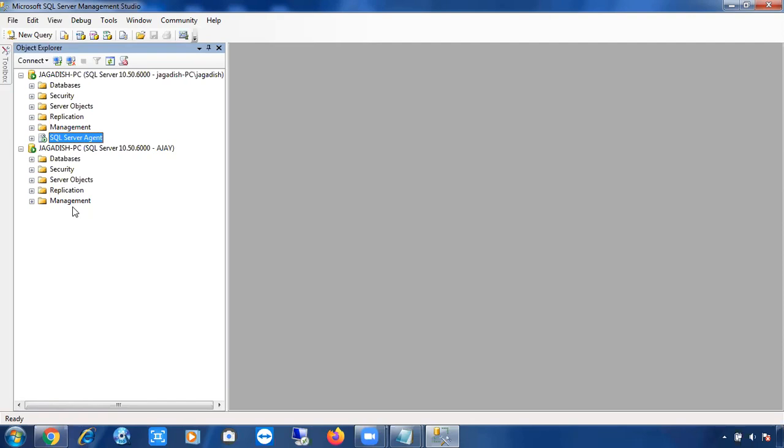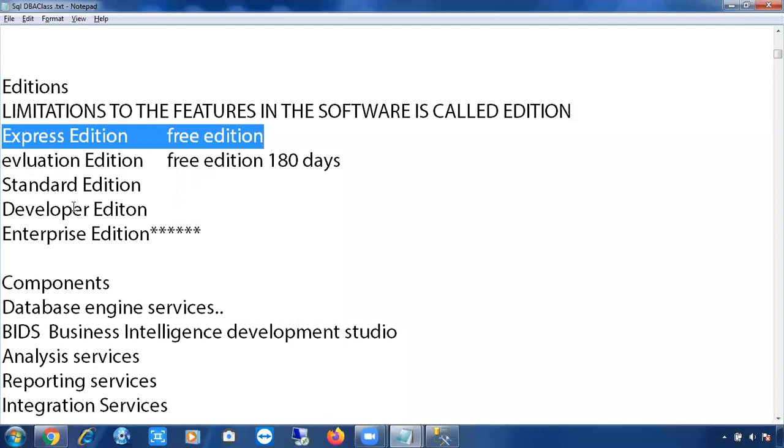There will be no SQL Server Agent in Express Edition. So the answer is that it is not possible. There is no agent, so he cannot configure jobs. Any jobs he cannot configure. All jobs are controlled by the agent only. If the agent is there, he can configure jobs; if not, he cannot. So there is no job concept in SQL Server Express Edition. Like this kind of questions you are going to experience in interviews.